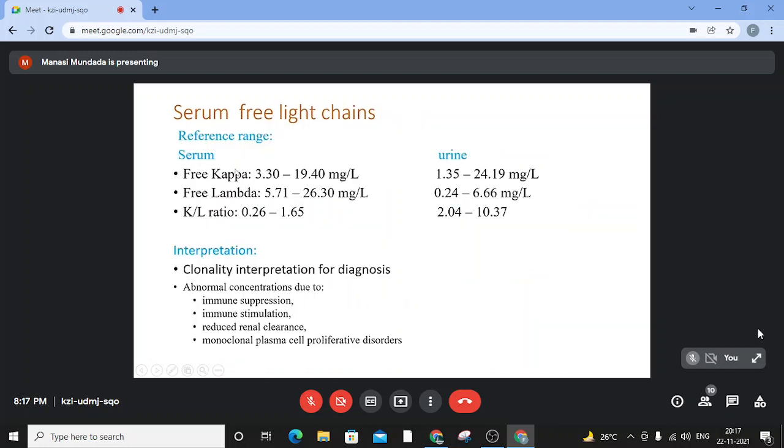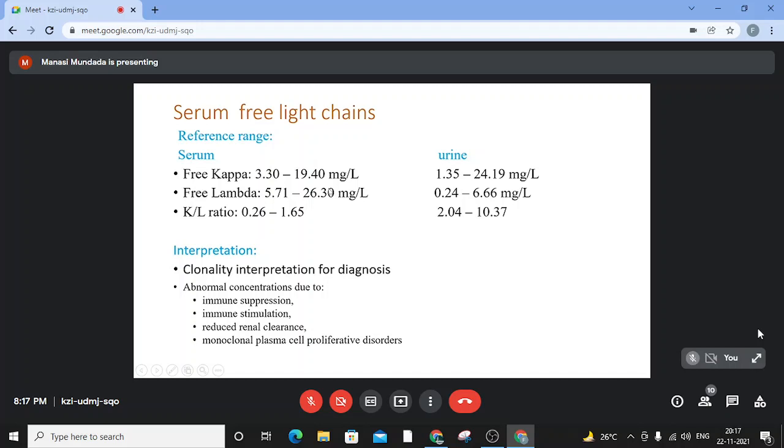So there are reference ranges that are defined by the lab for the free kappa and lambda light chain. The number here is not important. What is important is the ratio here. The ranges are different for serum and urine, as you see here. There are many conditions wherein just the kappa and lambda light chains might be spuriously increased due to some disease process, or decreased for that matter.